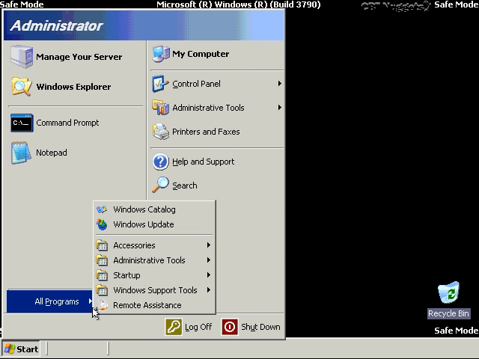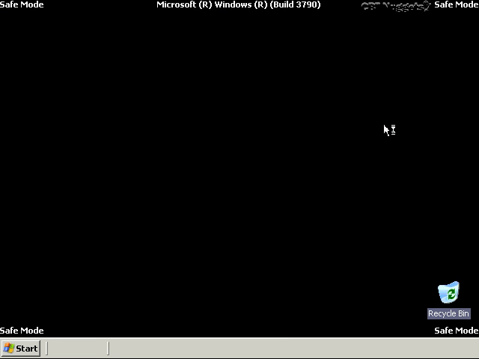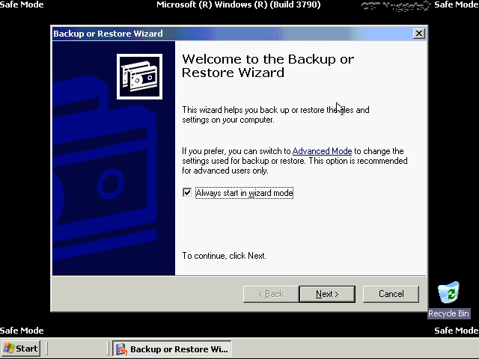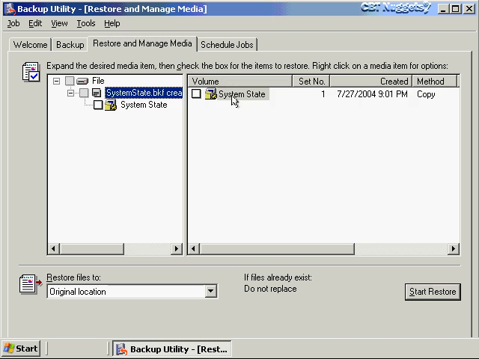Now let's go back to all programs, accessories, system tools, and the backup utility here. And this is where we're going to be able to do a non-authoritative restore and an authoritative restore. Now, let me point out that you always start with a non-authoritative restore, and then you can add to that the fact that you want it to be an authoritative restore. There's a wizard you can go through for all this. I'm going to go to advanced mode to manually choose the restoration process.